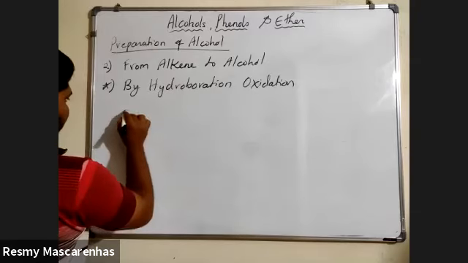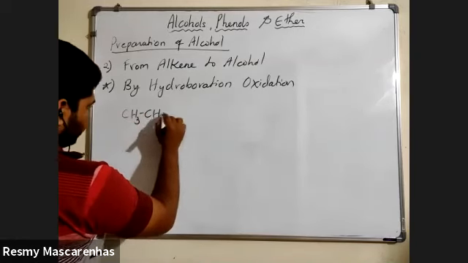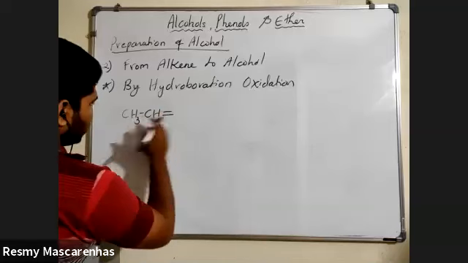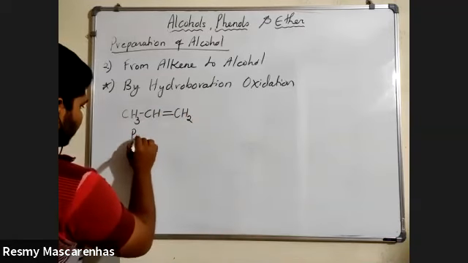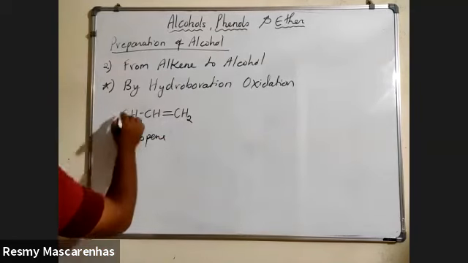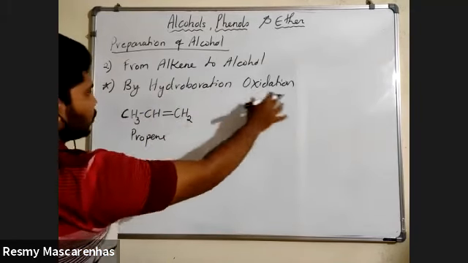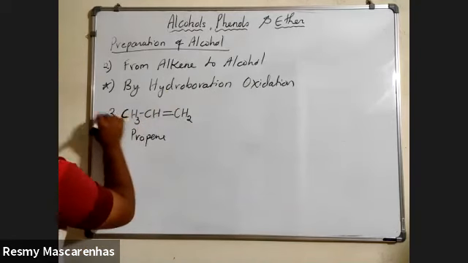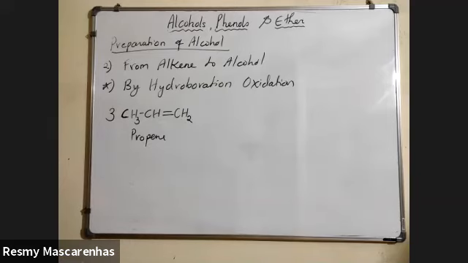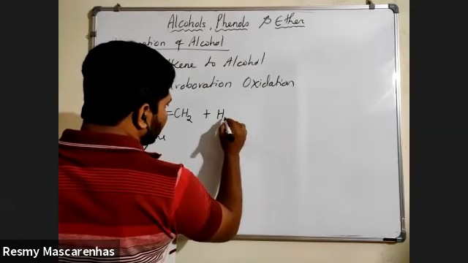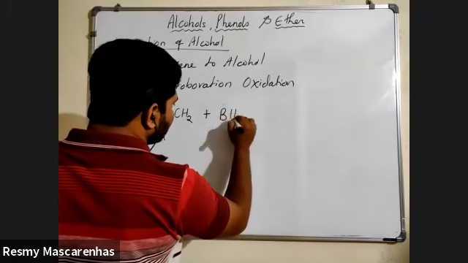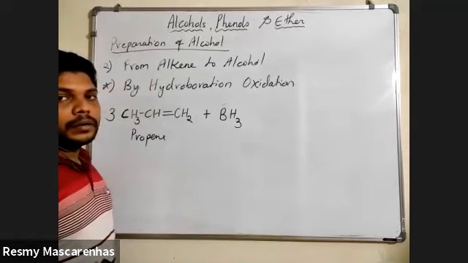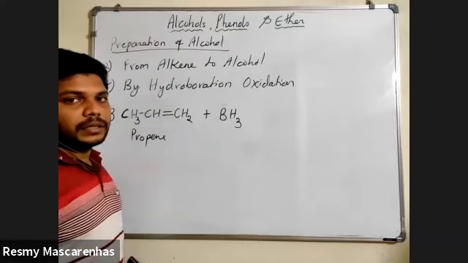The starting material we will take is propene. To do this reaction by hydroboration oxidation, the starting material is propene, that is alkene, and you have to take it 3 times. Then plus BH3. This is your reagent.